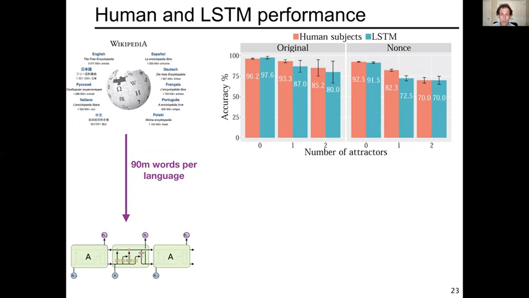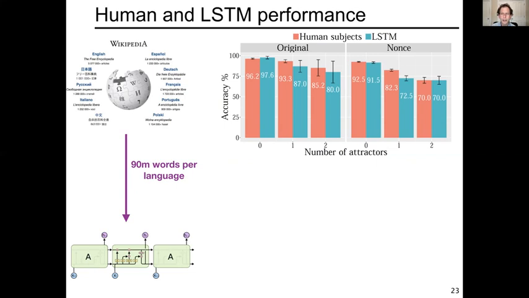You can see that the human behavior actually is explicable in largely similar ways as the LSTM behavior is. So for example, having two attractors makes things appreciably more difficult for humans and for LSTMs than having no attractors. Furthermore, having no attractors is not too bad even for nonce sentences, as you can see. So there's a little bit of a performance hit, but performance is still above 90% in the zero attractor nonce sentence case. But you can see that the performance hit is much more substantial with attractors for nonce sentences than it is for original sentences for both the human and the LSTM.